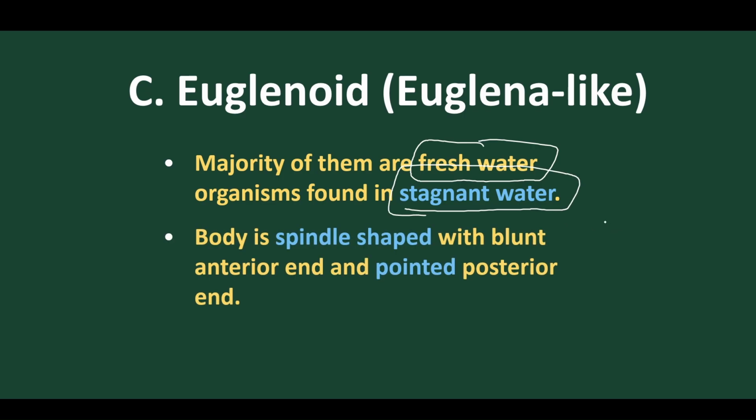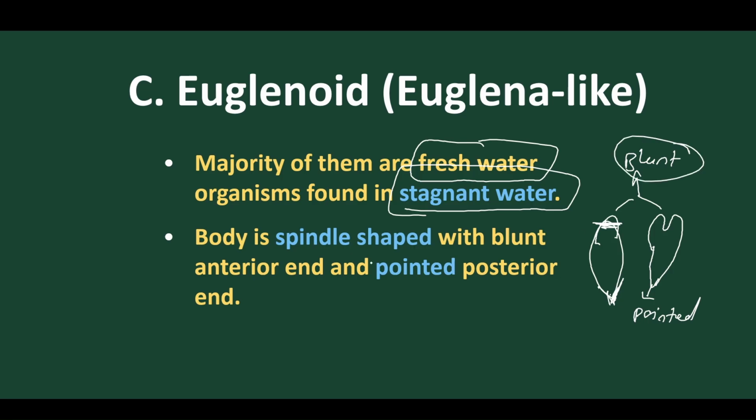And the body is spindle shaped, with a blunt anterior end and a pointed posterior end. The posterior end is very pointed, but the anterior end is blunt. In the anterior end, we'll find this animal-like nature, and the posterior end is pointed. This is the posterior part, pointed, and this is the anterior part, blunt. Got it? So they have a spindle-shaped body. Both ends are pointed, and the middle part is wider. So this nature is called spindle shape with blunt anterior.